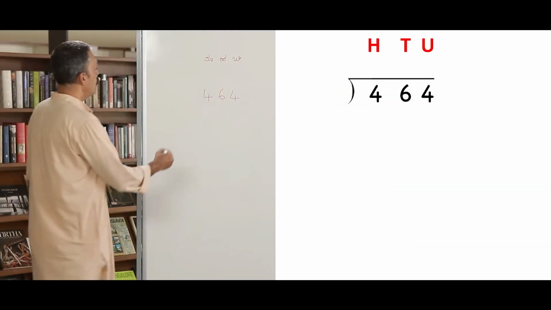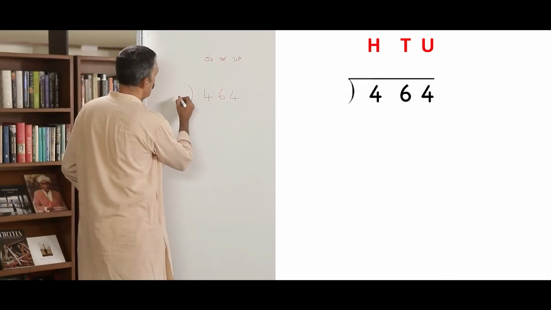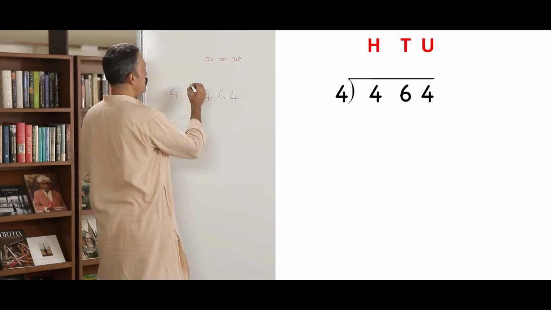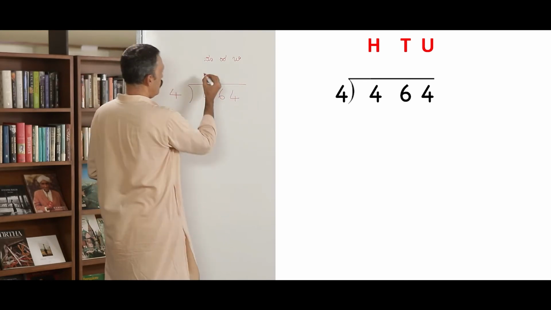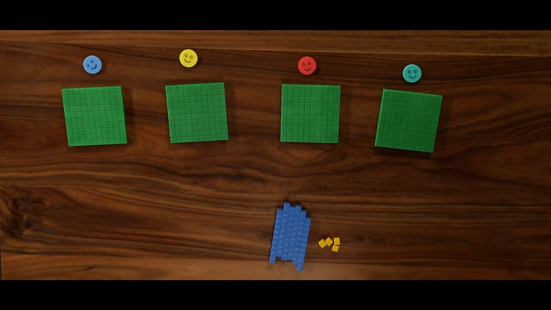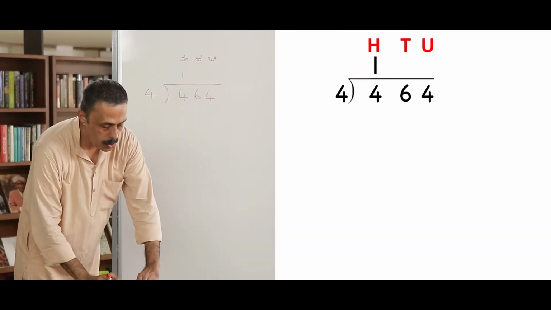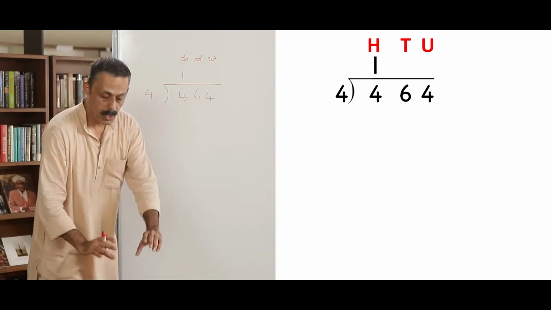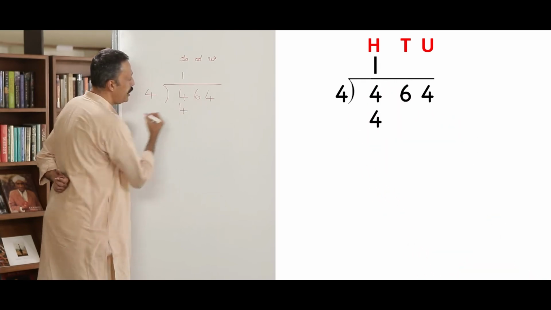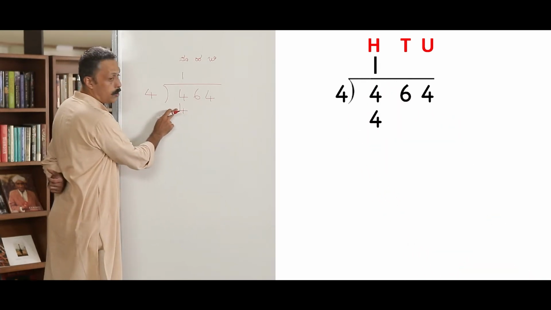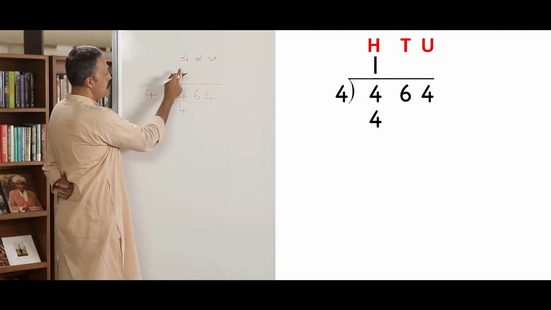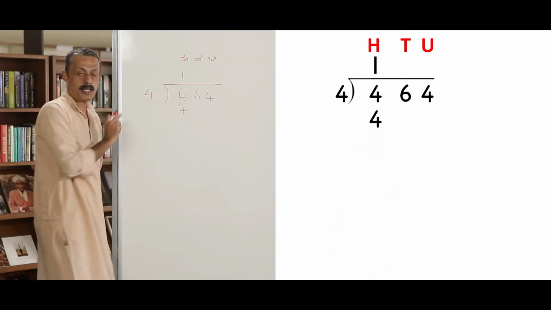Now, watch it here. I distributed the 100th place. To how many? To 4 people. When I did that, how many did each one get? 1. What do we have here? How many hundreds did I have? I had 4. When I distributed them, how many hundreds were given out? This is how many were given out. This is what I had. This is what each one got. This is what is given out.